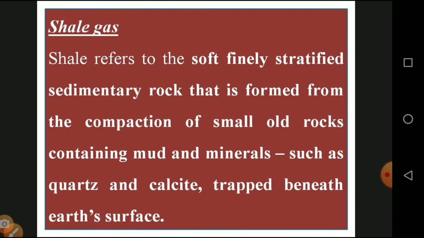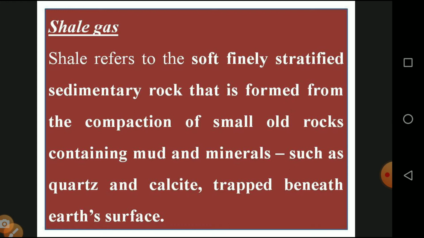The environmental management is unit number 22 for 10th standard biological science. We have already seen three different topics regarding environmental management. Today we are seeing the continuation of non-conventional energy resources, from topic number four, shale gas, up to tidal energy.